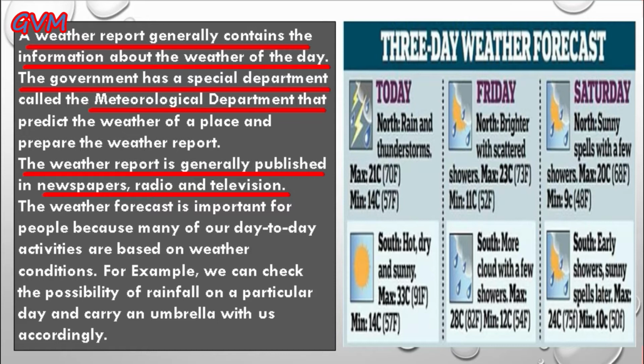And students, do you know why the government has made a special department for weather forecasting? Students, it is because many of our day-to-day activities are based on weather conditions. For example, we can check the possibility of rainfall on a particular day. Then students, according to that weather forecast report, we carry an umbrella with us accordingly. And that's why the government has made a special department for weather forecasting.